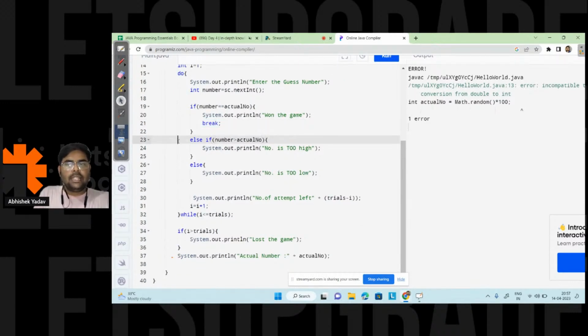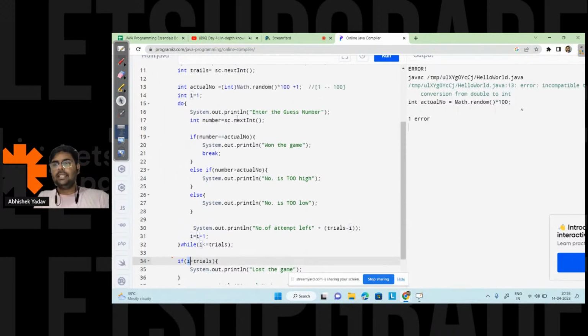And after that, in the else if part, if the number is greater than the actual number, I am giving a hint that the number is too high. In the else part, the number is too low, and at line number 30 I am printing the number of attempts left. And at line number 34 I am writing the case where the user will lose the game, when the value of i is greater than trials, when you have exhausted all the attempts, that means you are not able to guess the correct number, right everyone?